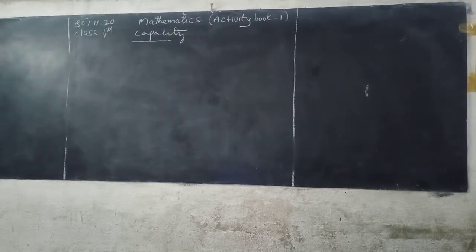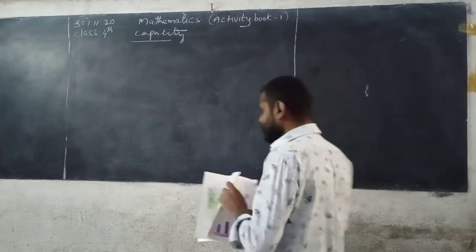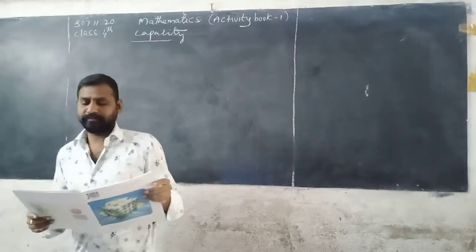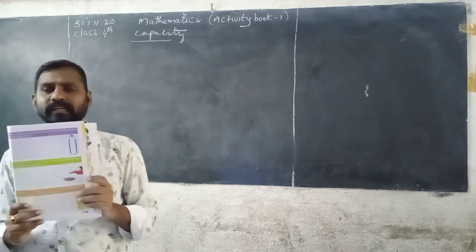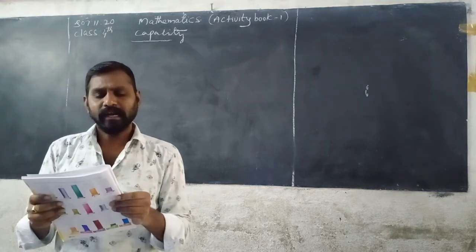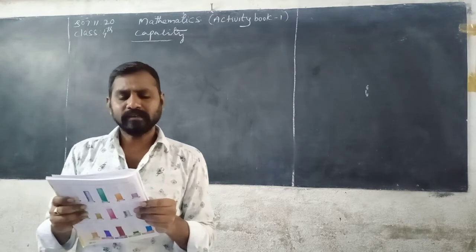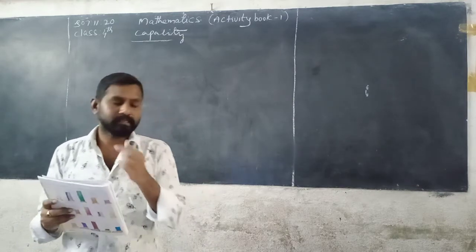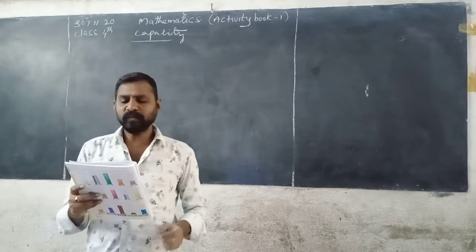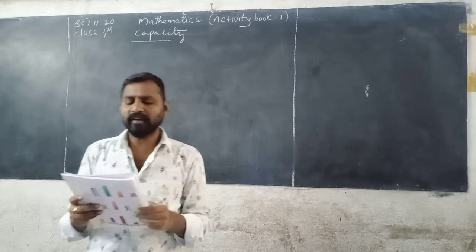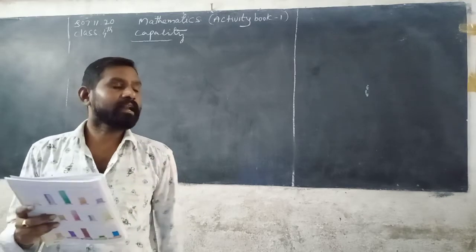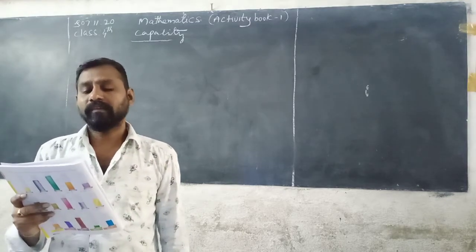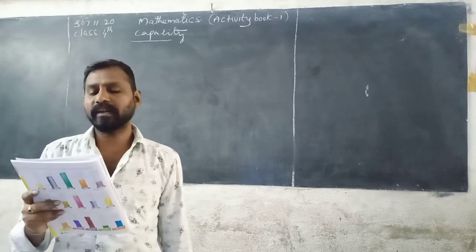See here, listen. Next, word problems. Page number 43. Word problems, beta. Listen carefully. Akila's water bottle had 1 liter 250 milliliter of water.